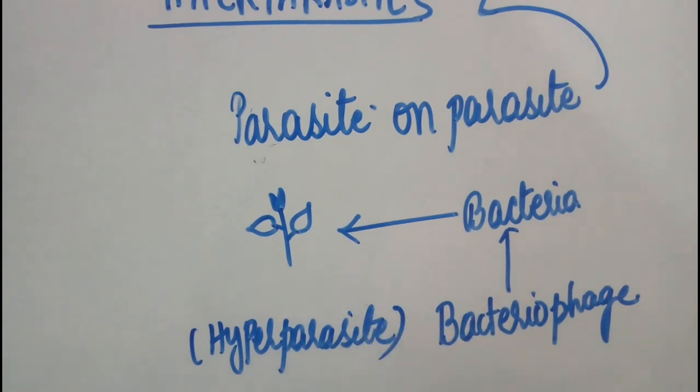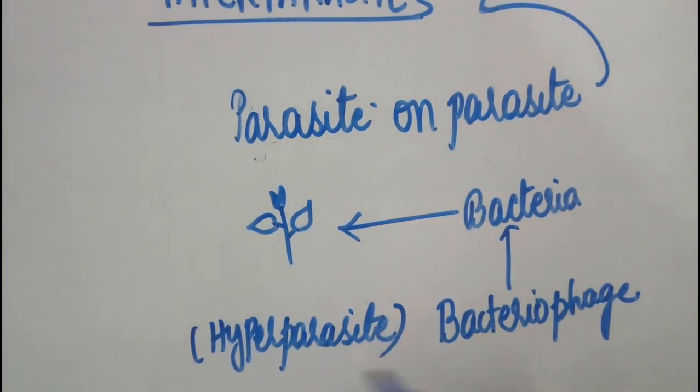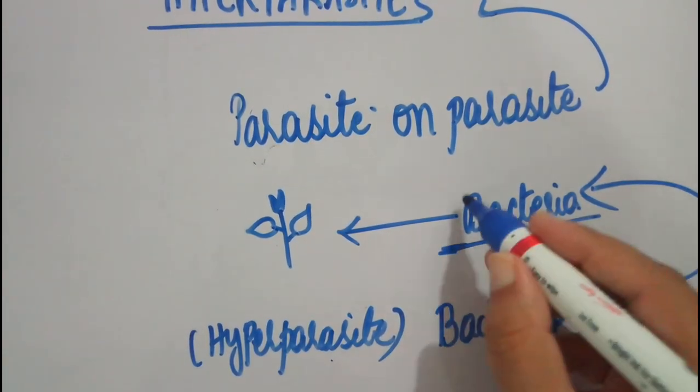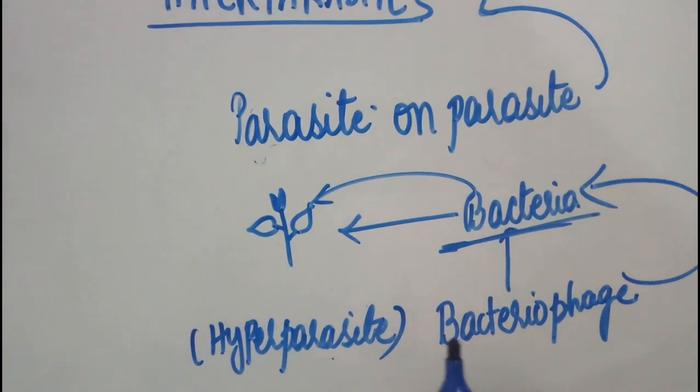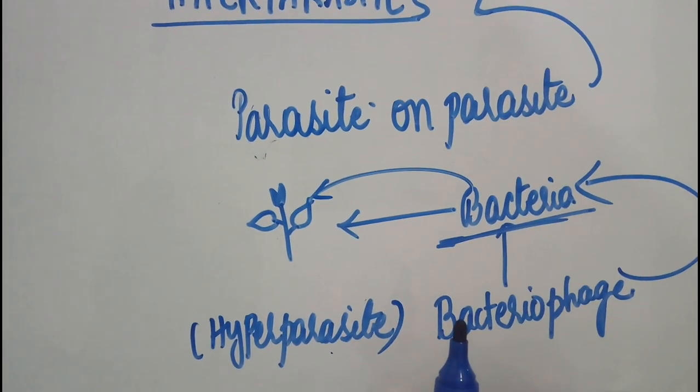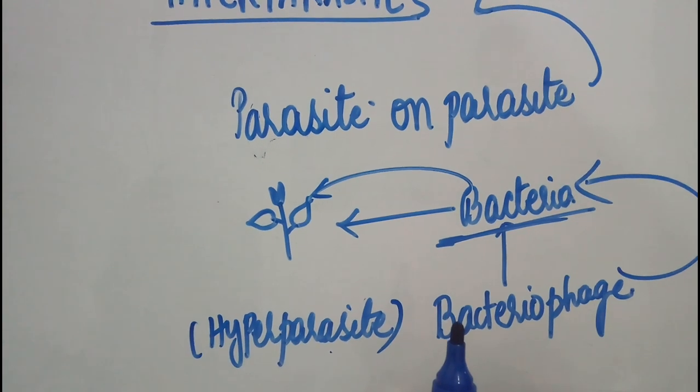Now, why is this bacteriophage called the hyperparasite? Because this bacteriophage is a parasite on the parasite. This bacteria is also a parasite on this plant. So such organisms we call hyperparasites. Best example is this one.